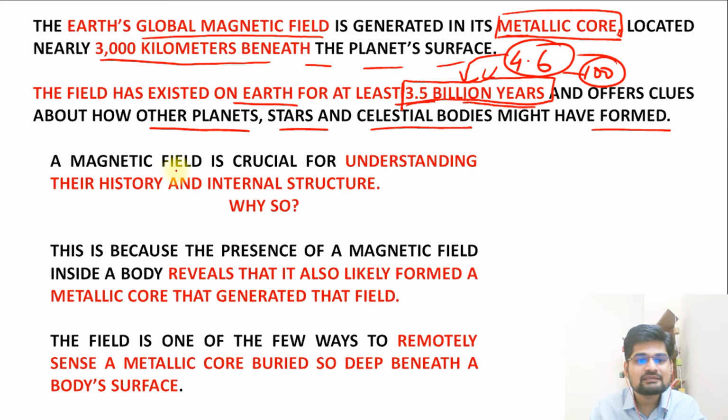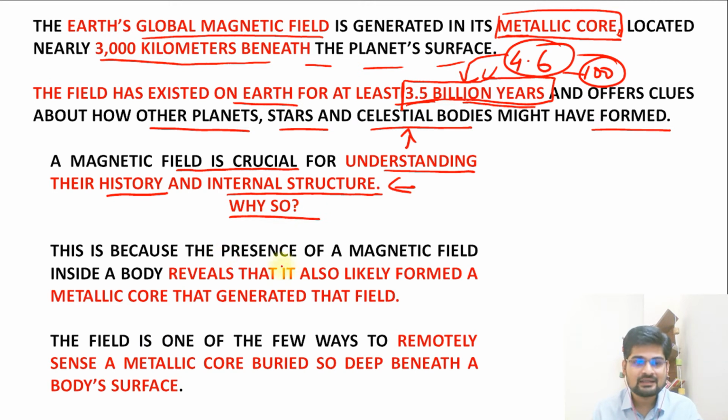Then the magnetic field is crucial for understanding the history and internal structure of these celestial bodies. Why is it so? Because the presence of a magnetic field inside a body reveals that it also likely formed a metallic core that generated that field, like Earth.